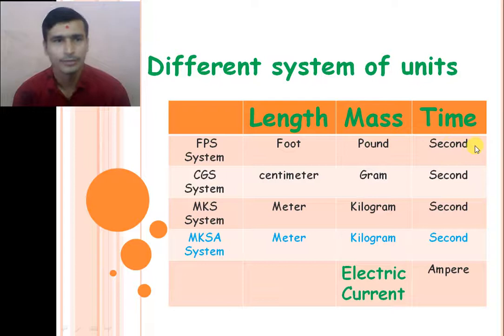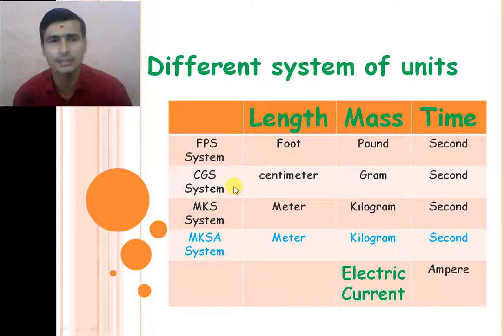second, right? So British countries established their own system of units, that is the FPS system, or we can say the British system. In the FPS system, the unit of length is the foot, the unit of mass is the pound, and the unit of time is the second, right? So this system is called the FPS system.